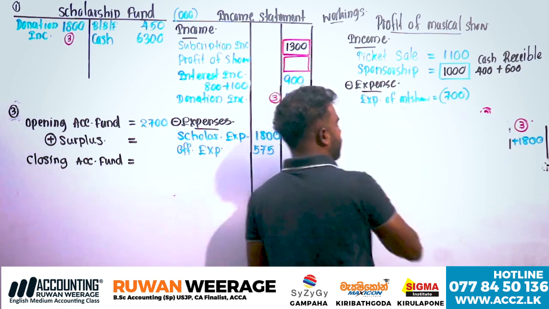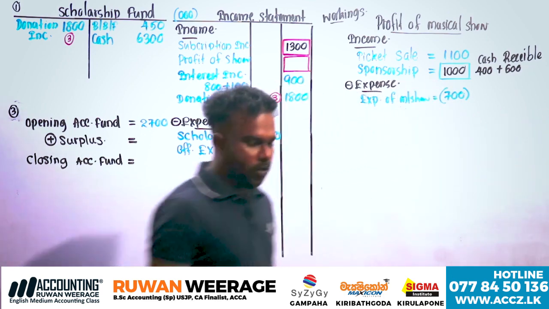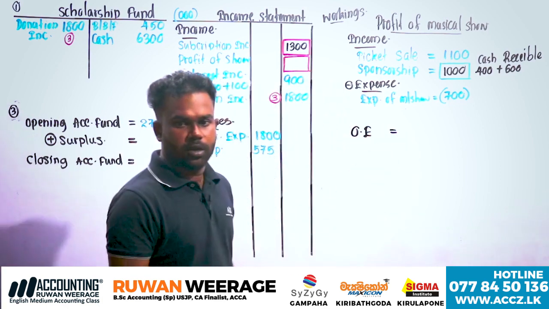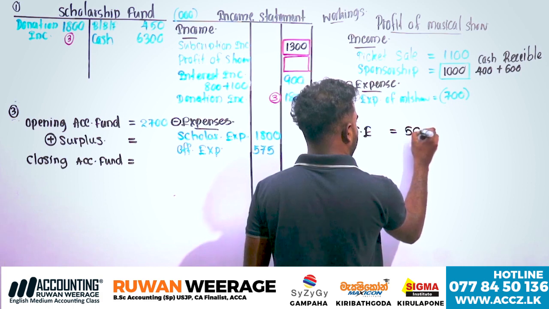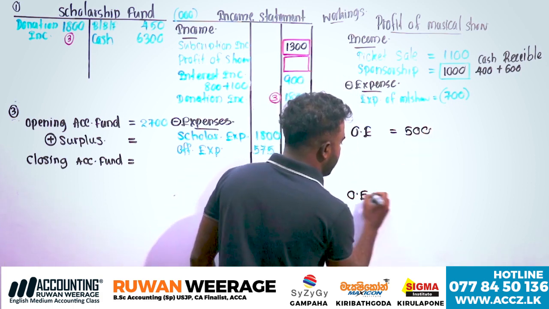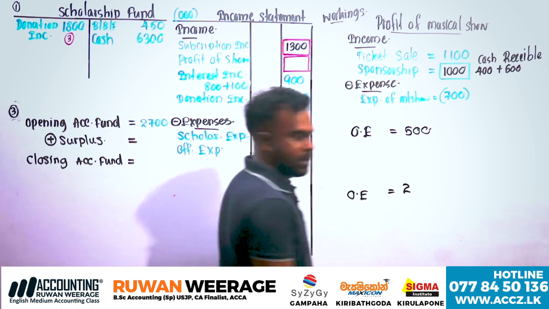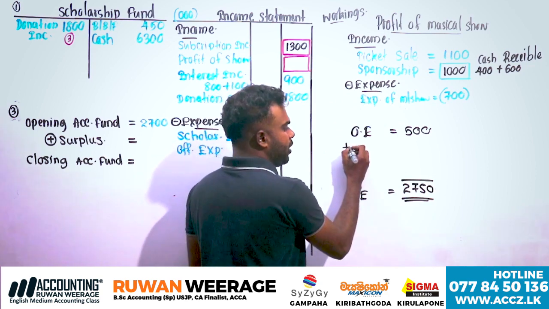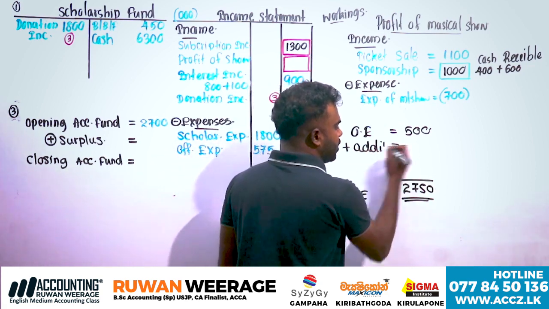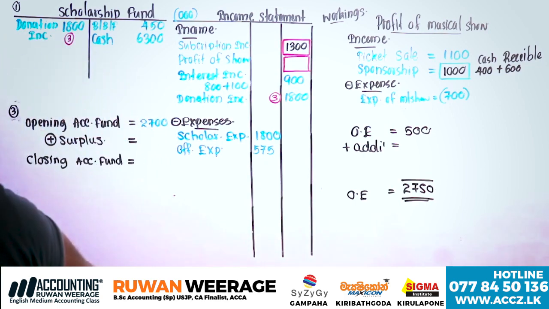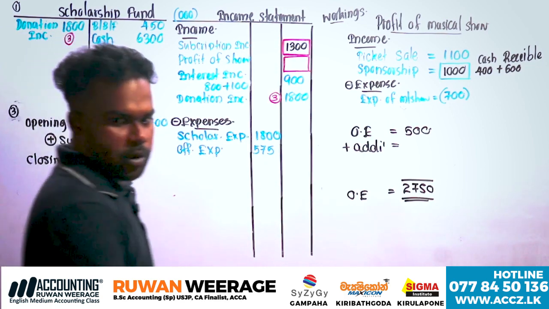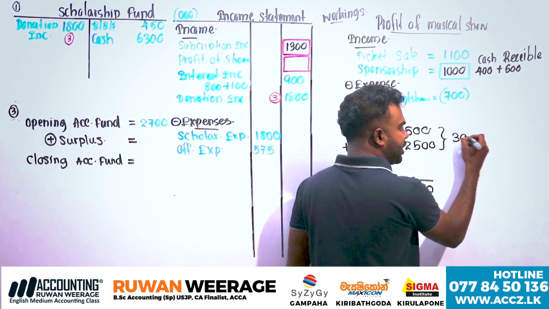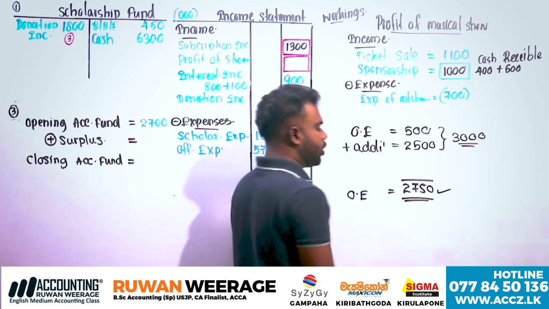Office equipment opening balance, how much? 500. Closing balance 2,750. During the period, additions: purchase 2,500. The total should normally be 3,000, but the closing balance was 2,750.